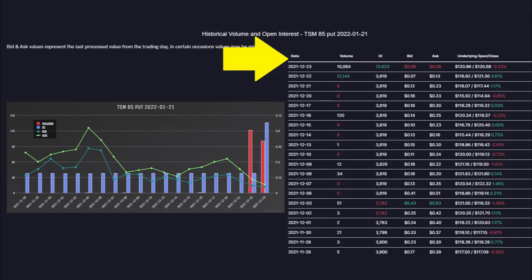We won't be able to confirm this theory until Monday the 27th in the pre-market. Look in this space here for the updated open interest value. If the open interest has dropped around 10,000 contracts, we can confirm that they've bought back a significant amount of their short puts. If the open interest has increased significantly, then our theory is a bust.